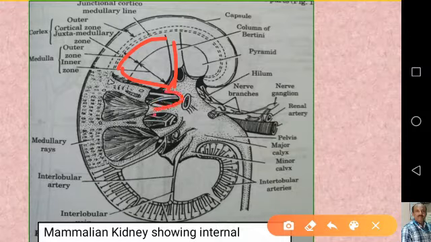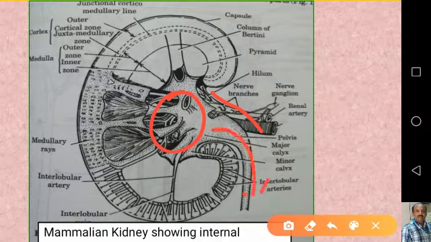These are the cup-like calyces here, and they are formed by the extensions of the funnel-shaped pelvis. This is the pelvis. As I said earlier, the hilum opens at the concavity, and this pelvis comes out through the hilum as a ureter. This is the ureter.